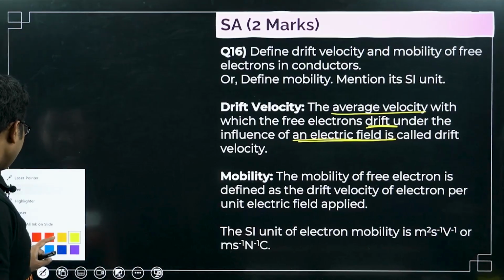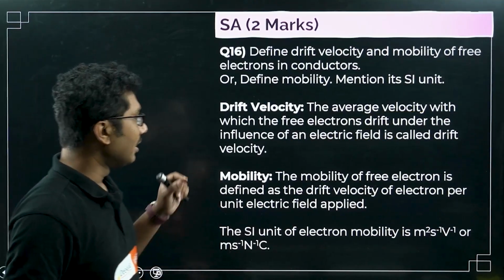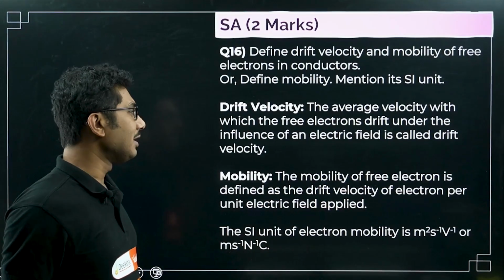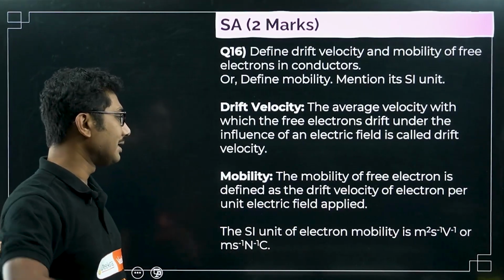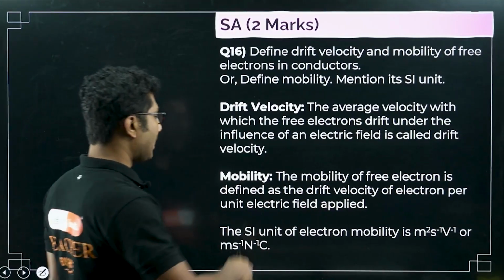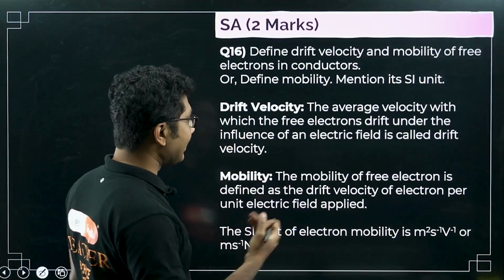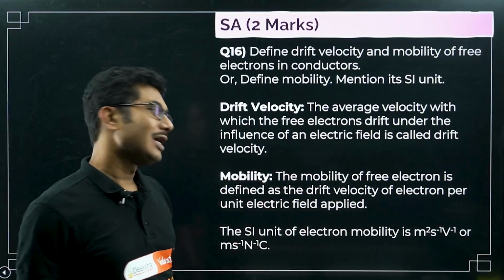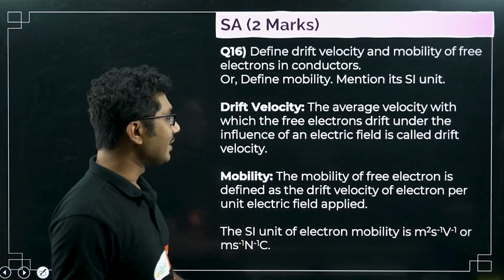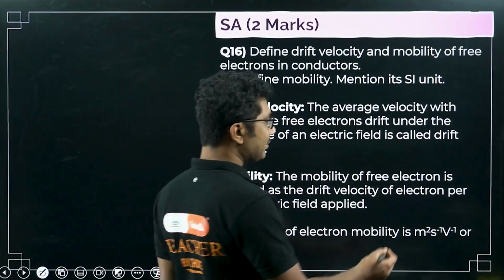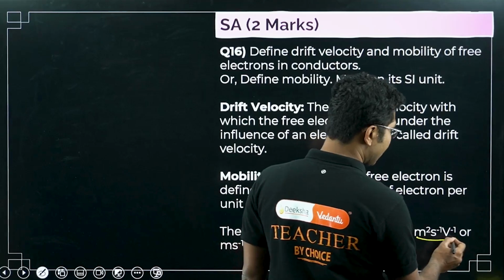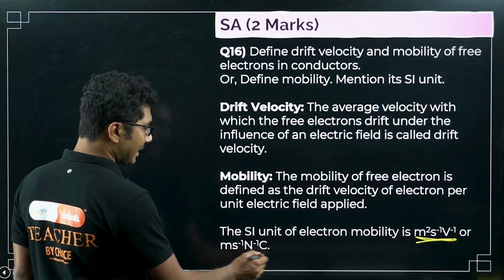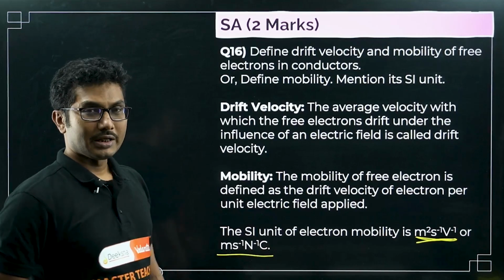And what is mobility? Mobility of a free electron is defined as the drift velocity per unit electric field, or drift velocity of electron per electric field applied. Directly you can write drift velocity per unit electric field, or drift velocity of electron per unit electric field. Both are okay. The SI unit of mobility is very important: meter square second inverse volt inverse. Or you can write it as meter second inverse Newton inverse Coulomb.